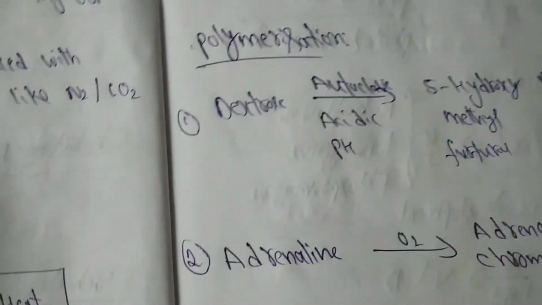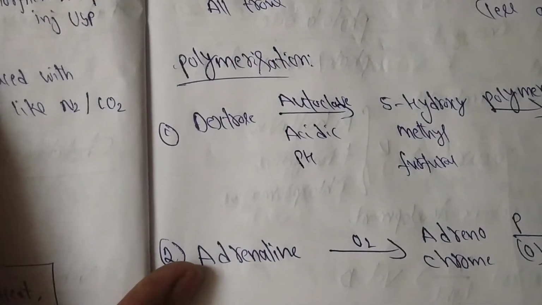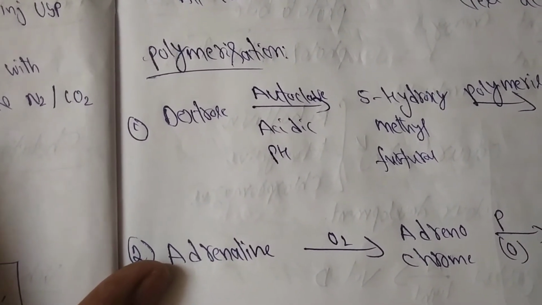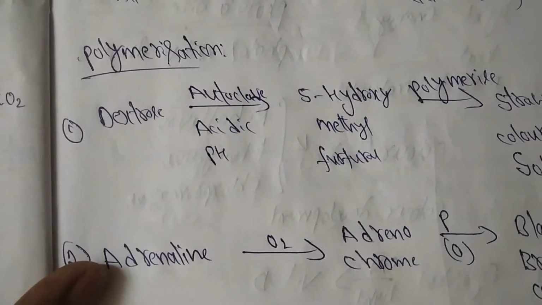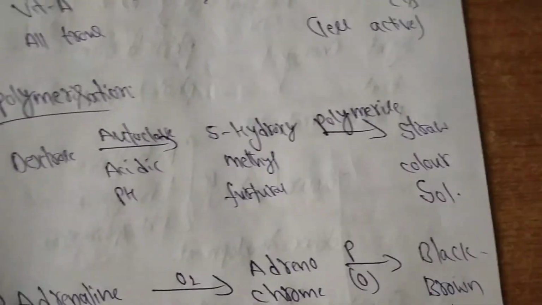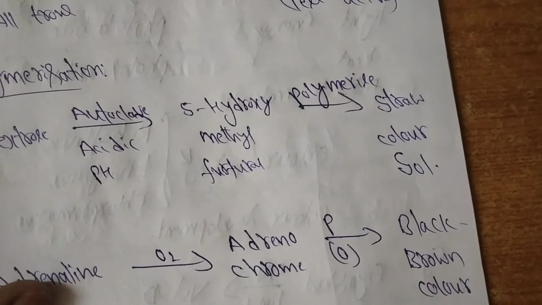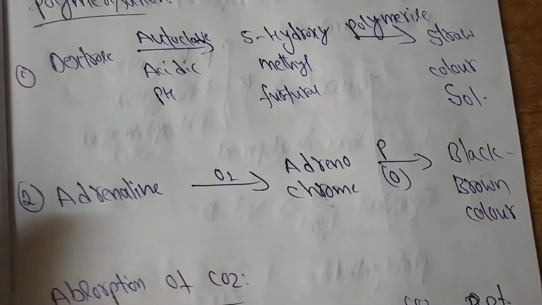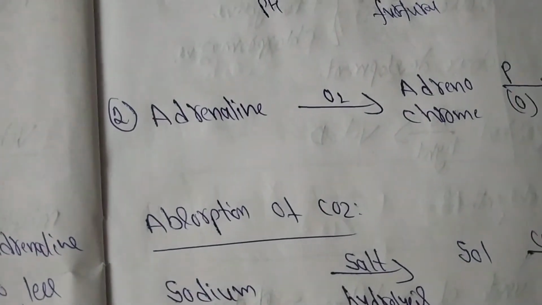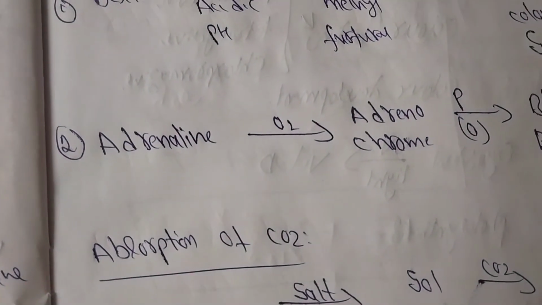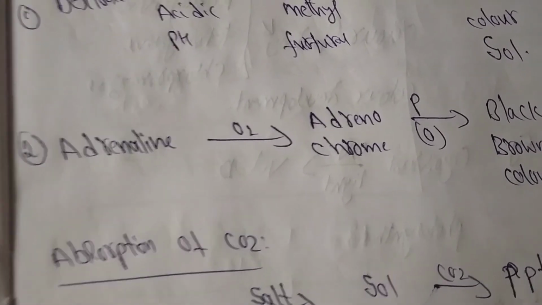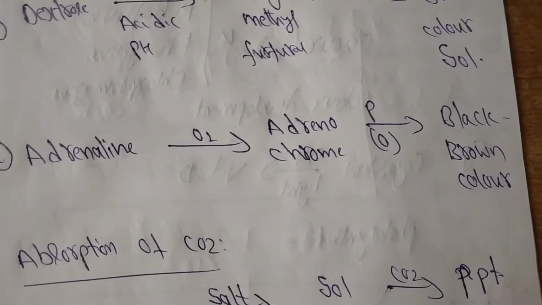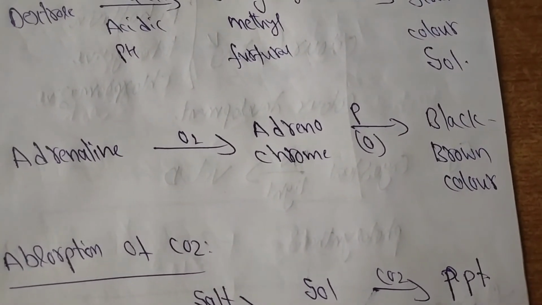Next one, polymerization. When dextrose is stored in a container, during autoclaving or at acidic pH, it will convert into 5-hydroxymethyl furfural. As polymerization starts, the solution turns into a straw color solution, which indicates the start of polymerization. Next one, adrenaline: when adrenaline reacts with environmental oxygen, it forms adrenochrome. In the presence of oxygen, polymerization starts and it converts into a black brown color.